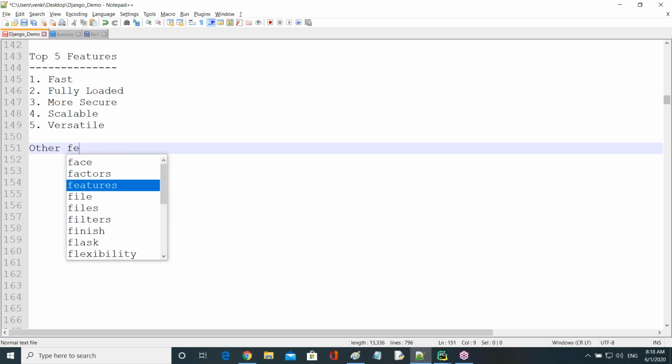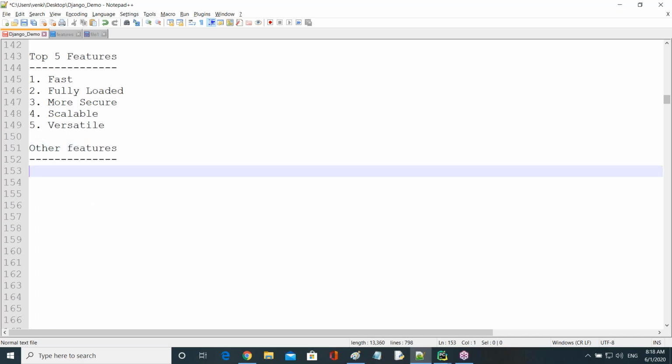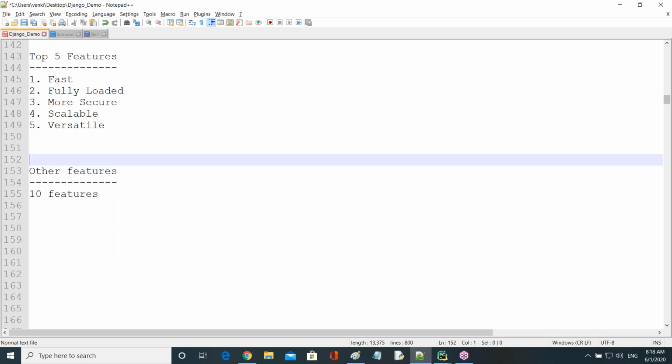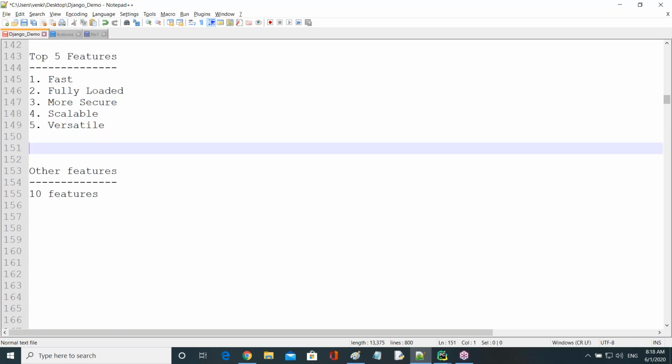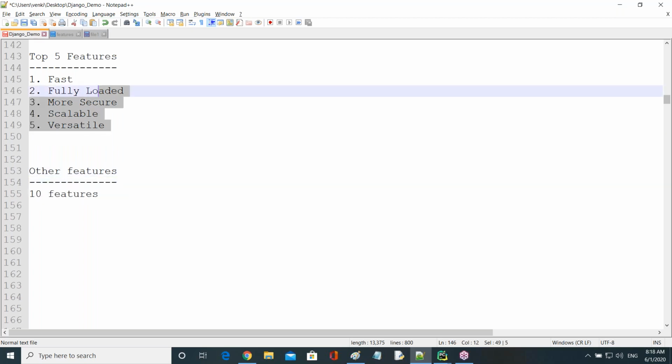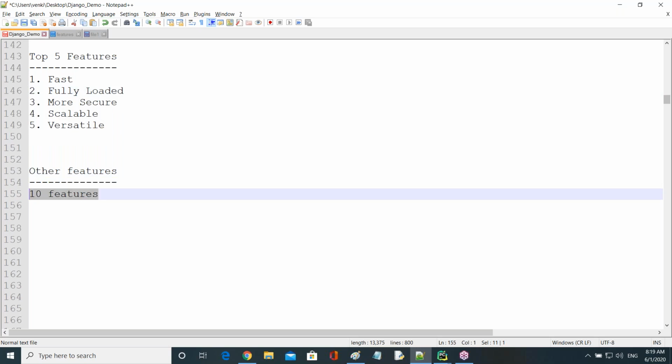Here we will discuss nearly 10 features. But in an interview, if they ask what the Django features are, these 5 must be specified, and if you also mention the remaining ones, it is a very value-added advantage. Don't stop with only these 5. Keep on explaining each of the remaining features also.